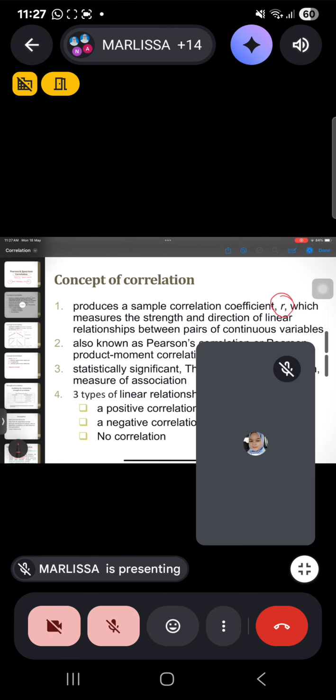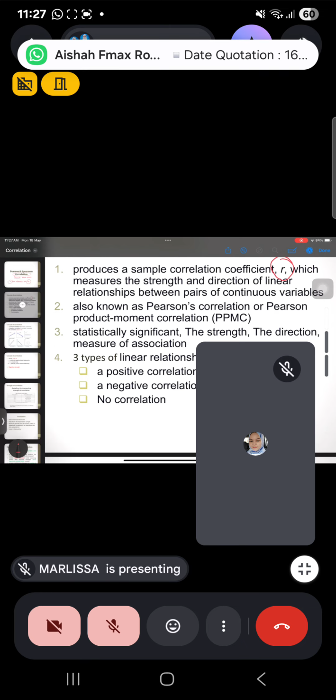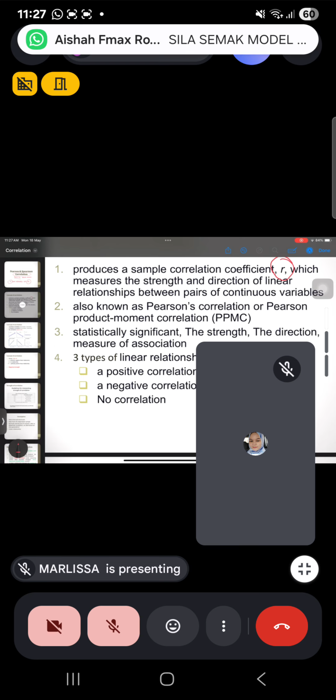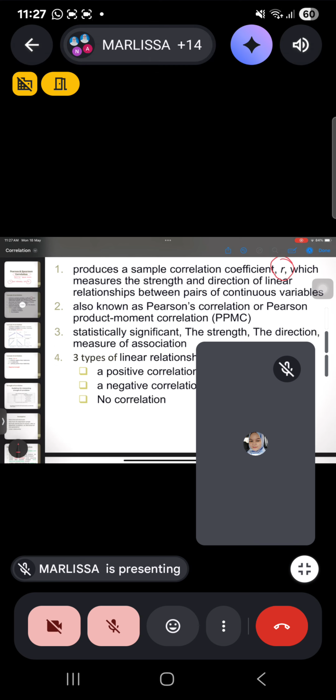If it's a strong relationship, meaning that it somehow causes your DV to have changes. Direction shows whether it is a negative direction or positive direction, which we will look at later in the next slide. It is also known as Pearson correlation. Pearson correlation is what you do if you want to do the parametric testing of correlation analysis, or you can also say Pearson product moment correlation, but usually we will only call it Pearson correlation.